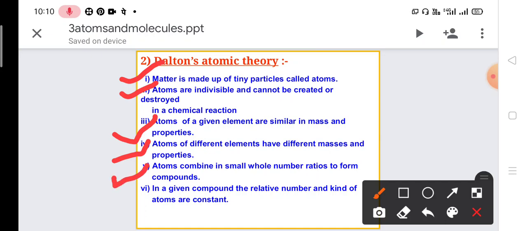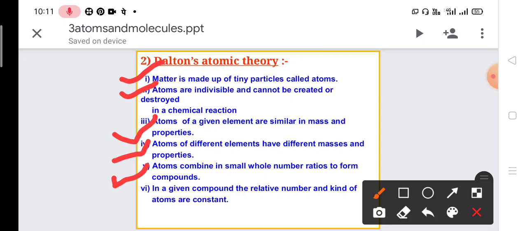The next is that atoms combine in a small whole number ratio to form a compound. That means when atoms combine, they combine in a whole number ratio. For example, water. The water formula is H2O. So here the ratio is 2:1, two hydrogens combining with one oxygen. This ratio will remain the same. It will not change. And if the ratio changes, then the formula and the compound will also change. Then it will not be called water.